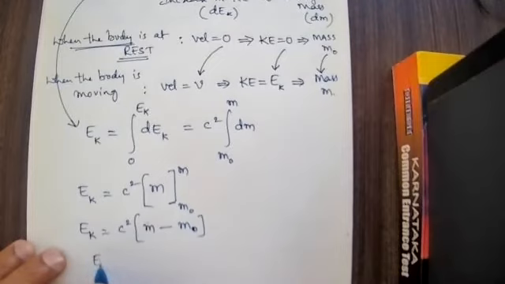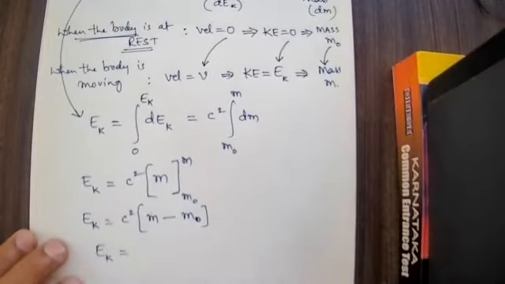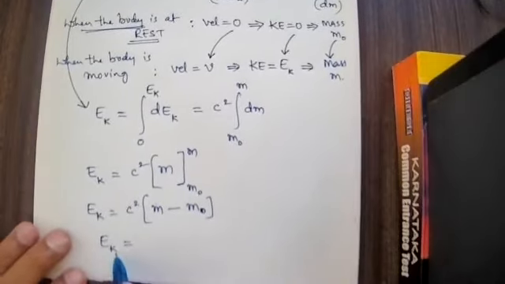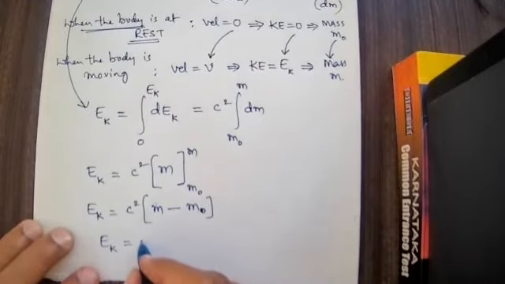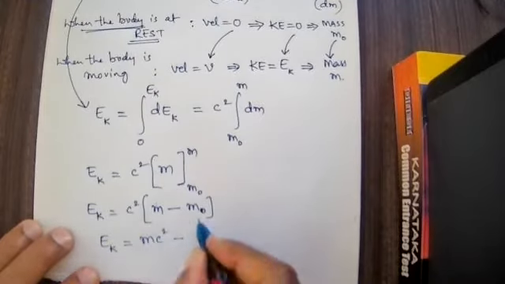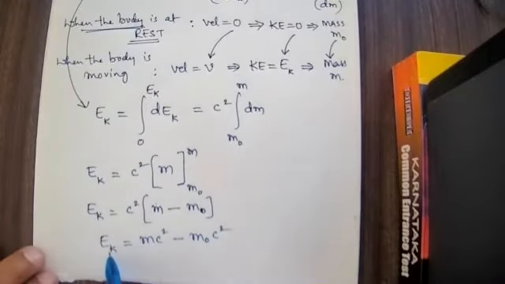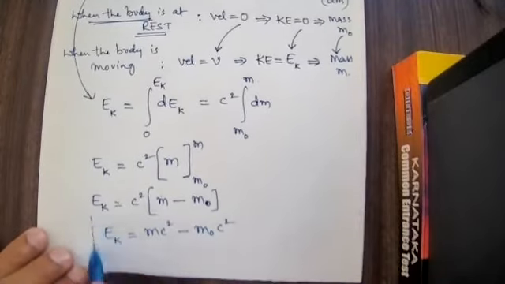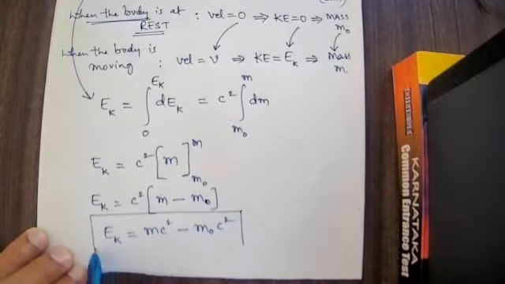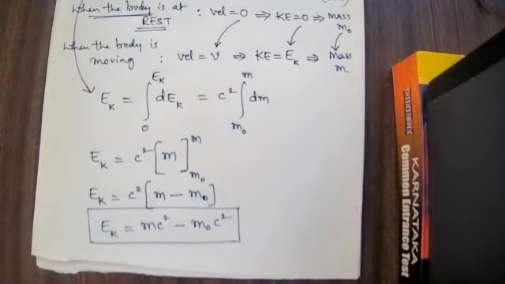Therefore, the increase in kinetic energy is equal to mc square minus m0 c square. This is the relativistic formula for the kinetic energy. We got the relativistic kinetic energy.